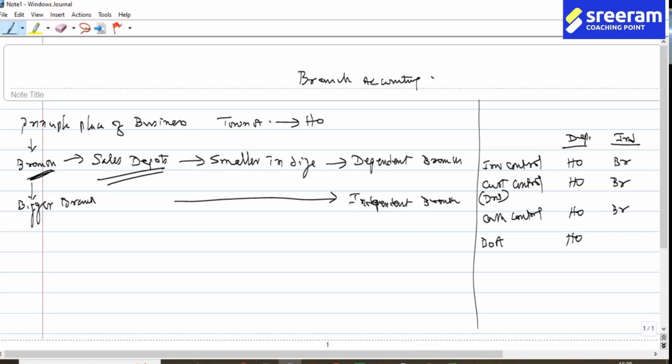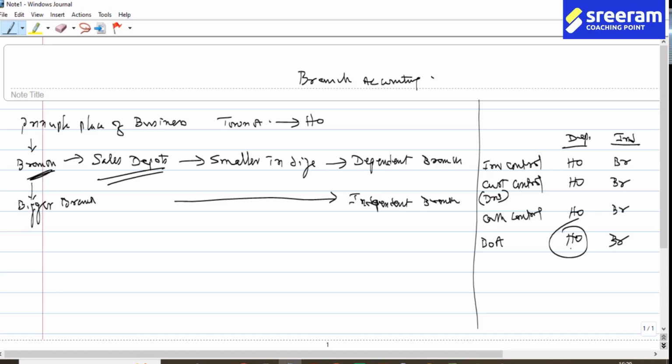So that is an indicator. If branch transactions are recorded in the books of head office, then it becomes dependent branches. If all the transactions of the branch are recorded by the branch themselves in their books of accounts, then it is independent branches. These are the features through which you identify the branches as dependent and independent.